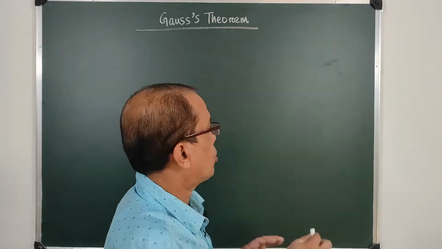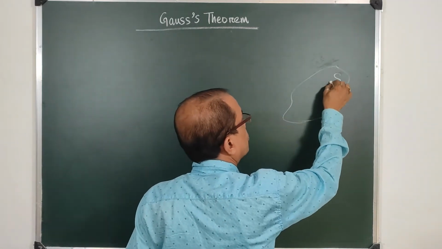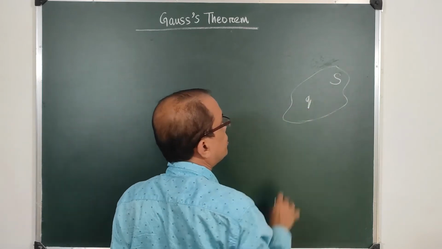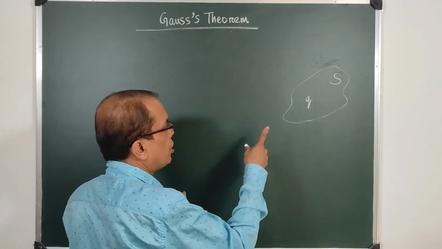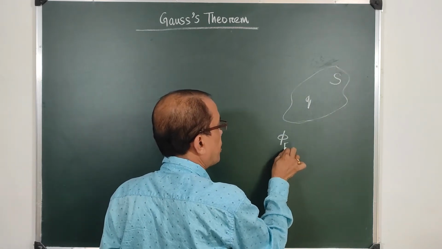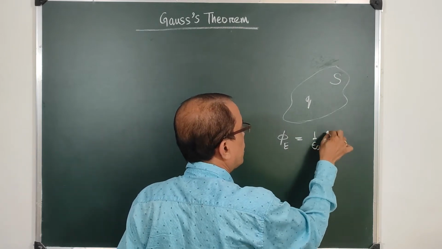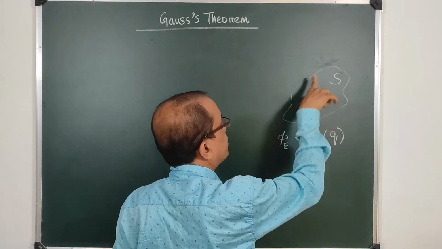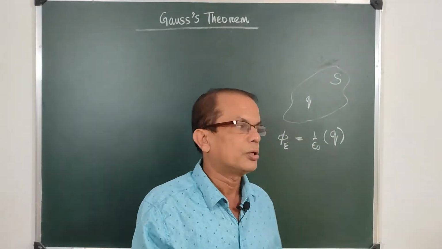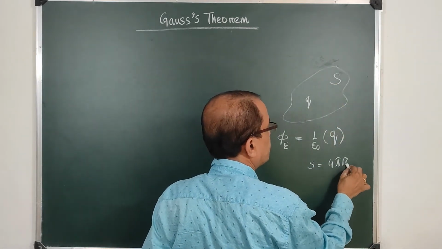So if this surface area S encloses a charge Q, then the electric flux phi E should be equal to 1 by epsilon 0 times the charge inside the surface. If we have a spherical surface, this S will be 4 pi r square.